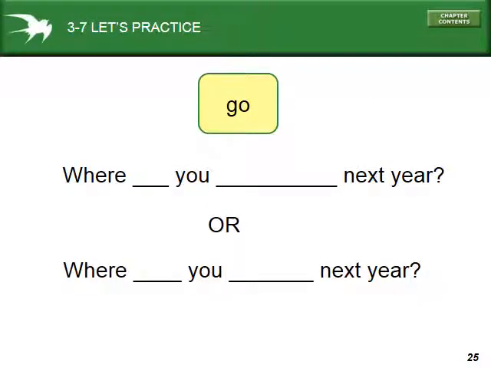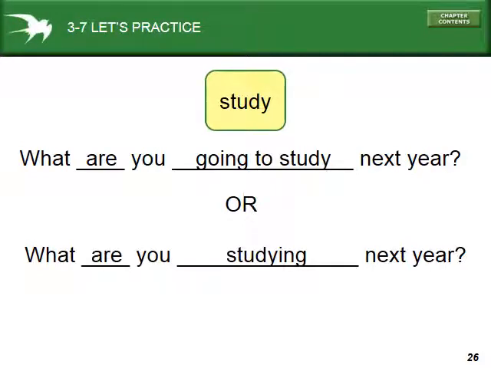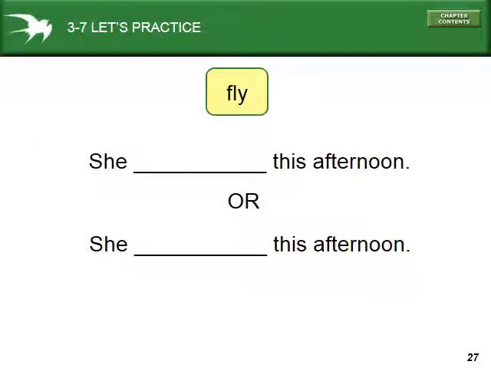So what about this? There's two ways to do this. Where are you going to go next year? Or where are you going next year? Okay? We're asking about what's your plan for next year. So, what are you going to study next year, or what are you studying next year? Both of them are correct. She is going to go. She's going to fly this afternoon, or she's flying this afternoon. Okay, all of these ones are.